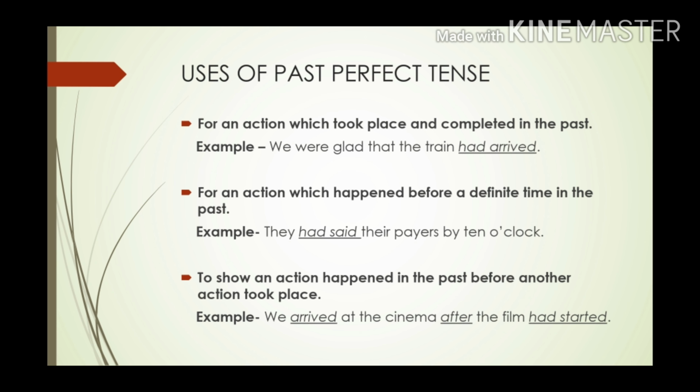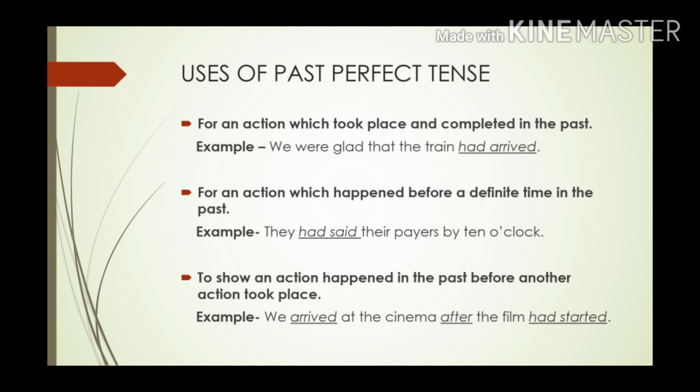Now let's see some uses of past perfect tense. Where do we use them? For an action which took place and completed in the past. So any action which happened in the past and was completed, then we use past perfect tense. For example, we were glad that the train had arrived. Now what was the action? The action was the train coming. The train arrived, the action happened there, it was completed there, then we use our past perfect tense.